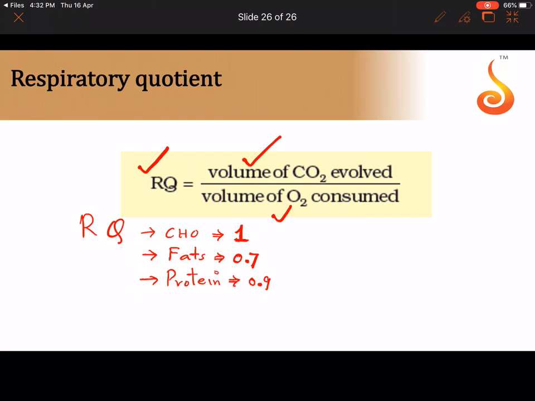So with this, we will be completing the synopsis of two major chapters, photosynthesis and respiration.